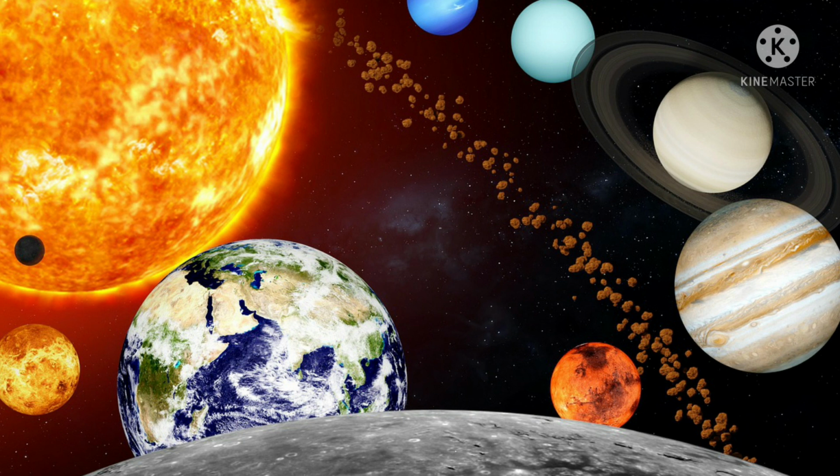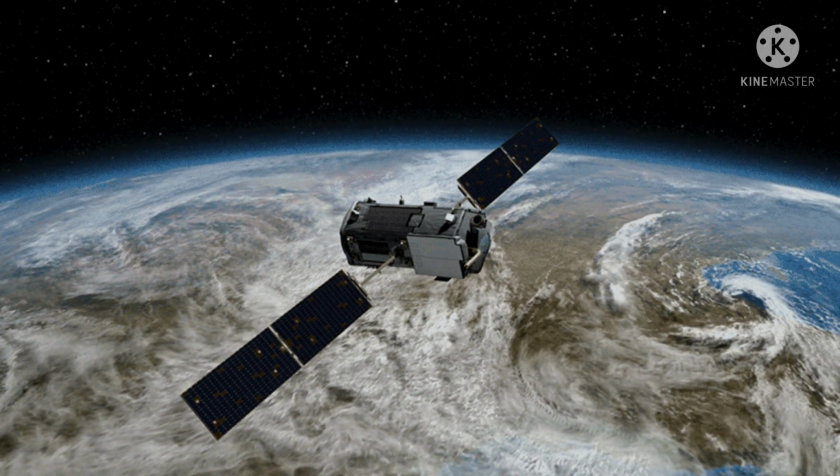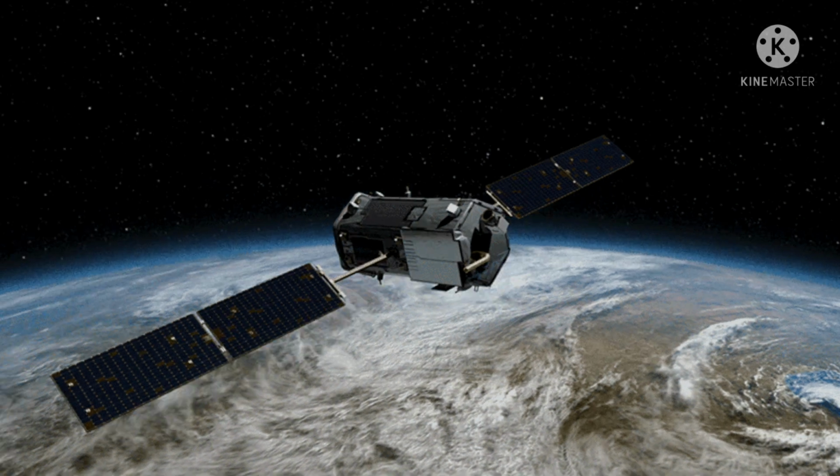The earth revolves around the sun. Does it make earth a satellite of the sun? The earth and the other 7 celestial bodies can be said to be satellites of the sun, though generally we call them planets of the sun. We use the term satellite for the bodies revolving around the planets. Moon is a satellite of the earth. There are many man-made satellites revolving around the earth. They are called artificial satellites.